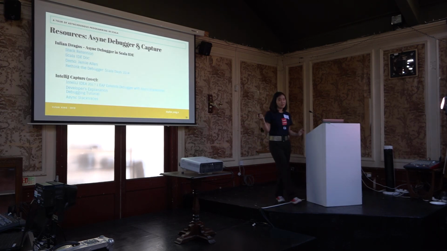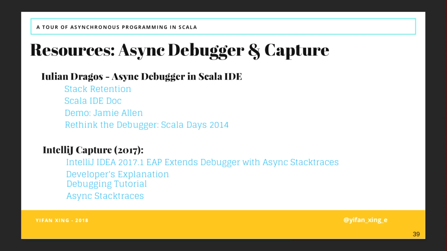Is there any better way than print lines? Yes, there are debuggers. There are two great debuggers. One developed by Julian is called the async debugger, and the other one is in IntelliJ. It's called Capture. Because of time, I can't go through all of those resources, but those are links in my slides. I'm happy to post my slides on Twitter later. You're happy to read through them.